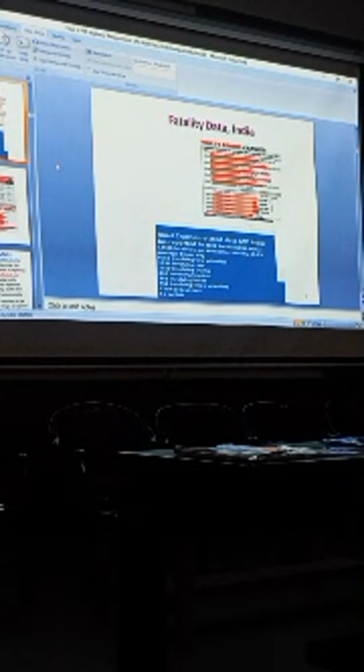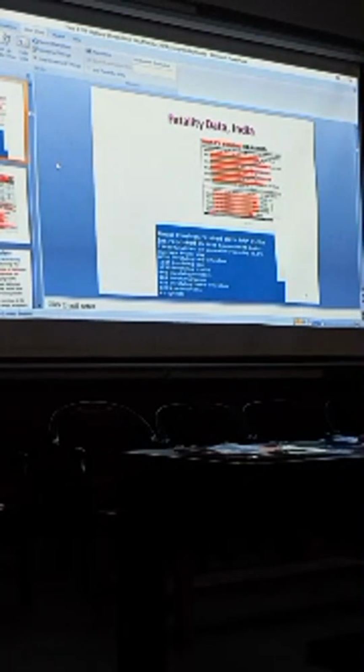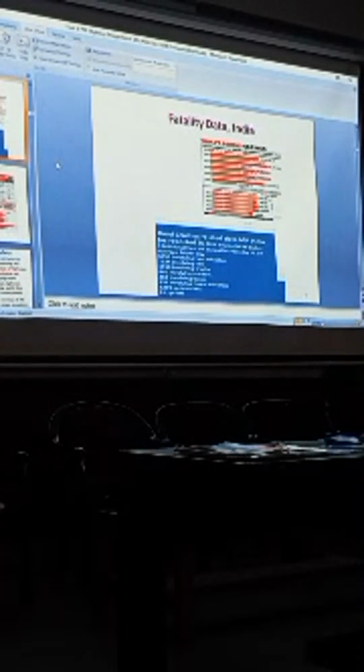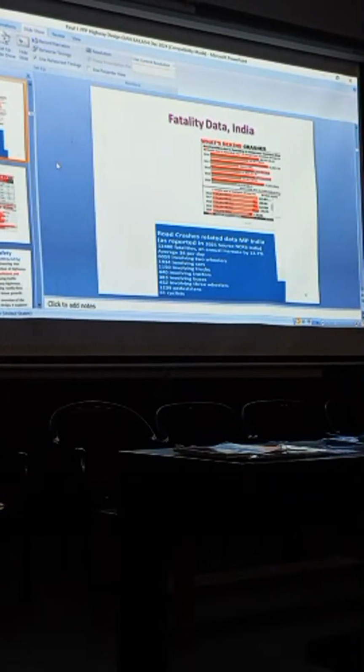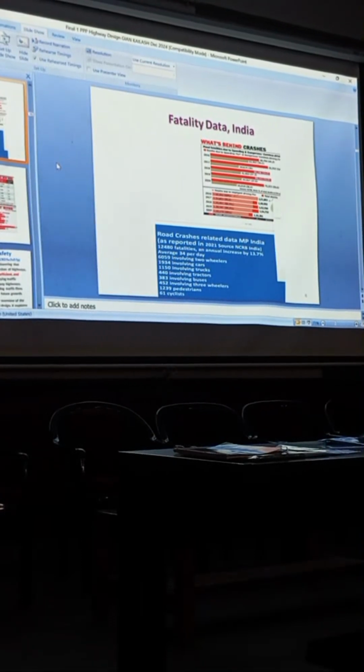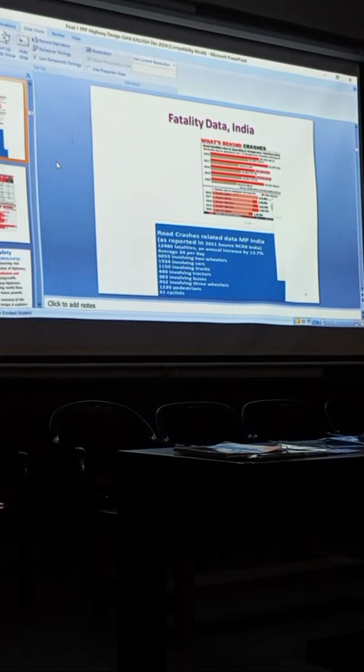Previous. See here, the first and foremost reason is overspeed, and the second is negligence. Negligence includes driving in opposite directions and not following the rules and regulations. So one has to do a detailed analysis of what is going on, and accordingly, based on the evidence, we can intervene.